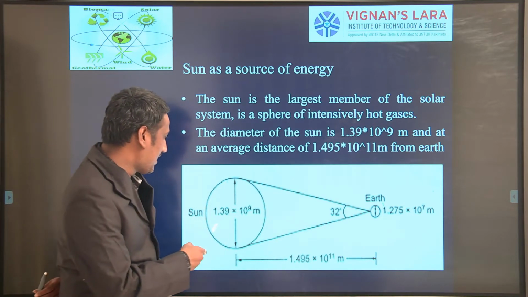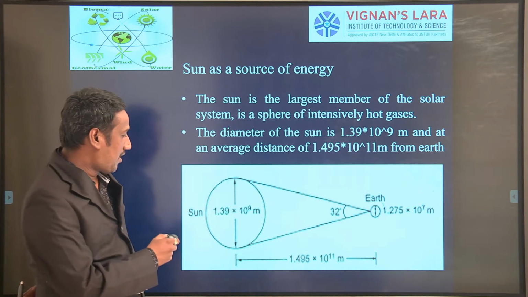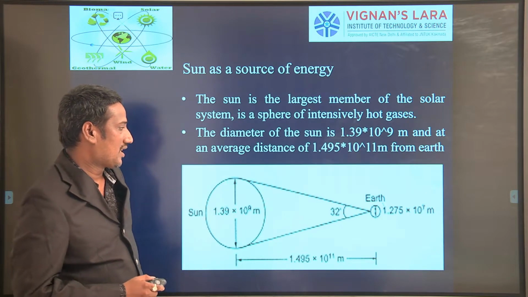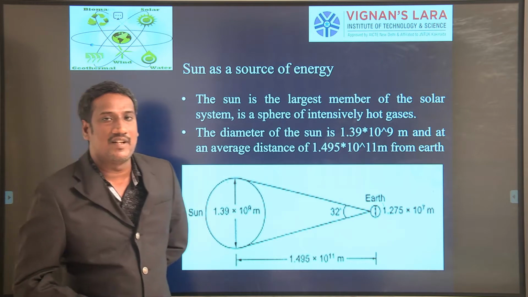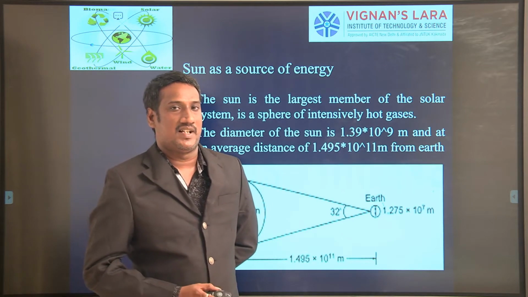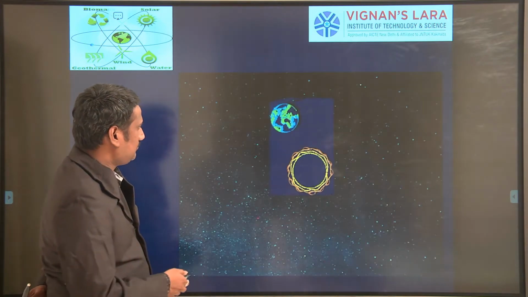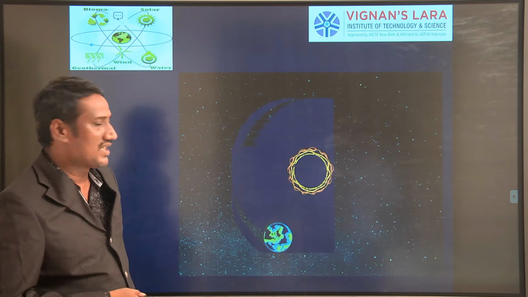Now you can observe here, the sun has a diameter of 1.39 x 10^9 meters, and it is at a distance from the earth of 1.495 x 10^11 meters. Next, you can observe in the figure the relation between the earth and the sun.